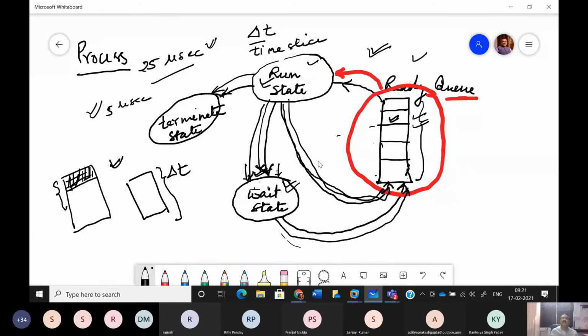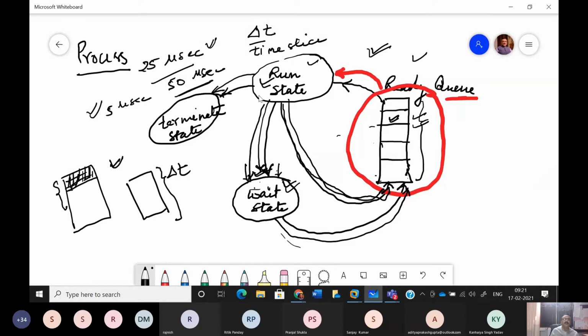So you can imagine that when a program requires 25 microseconds for its complete execution, it may be possible that the total time it requires for its execution in such a scenario is 50 microseconds, because we know that the microprocessor is not dedicated to this single program only.